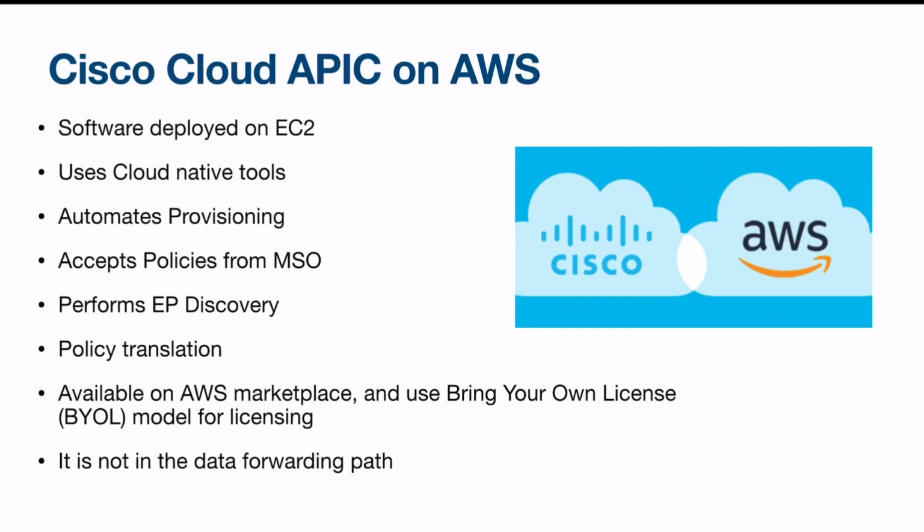It is available on AWS Marketplace and uses the bring your own license model for licensing. It is not in the data forwarding path. So what happens is, whether the APIC is alive or it is dead, it will make no difference to your performance, no difference to your data transfer.